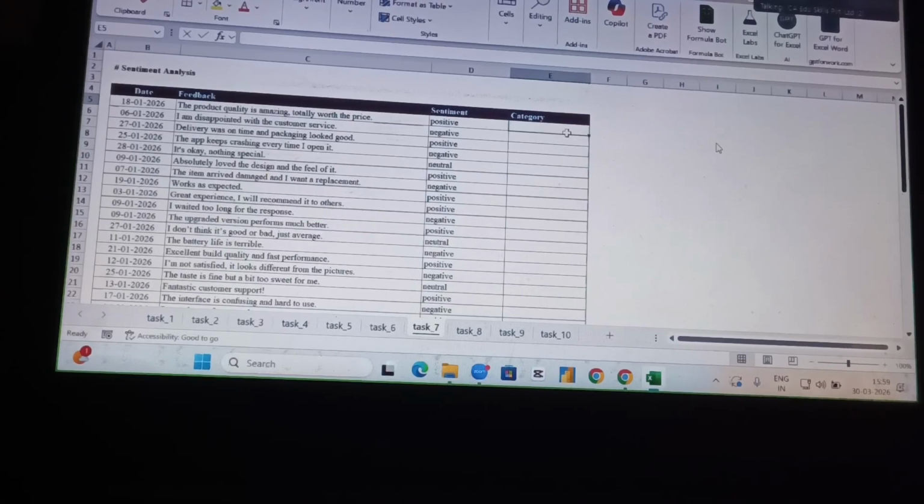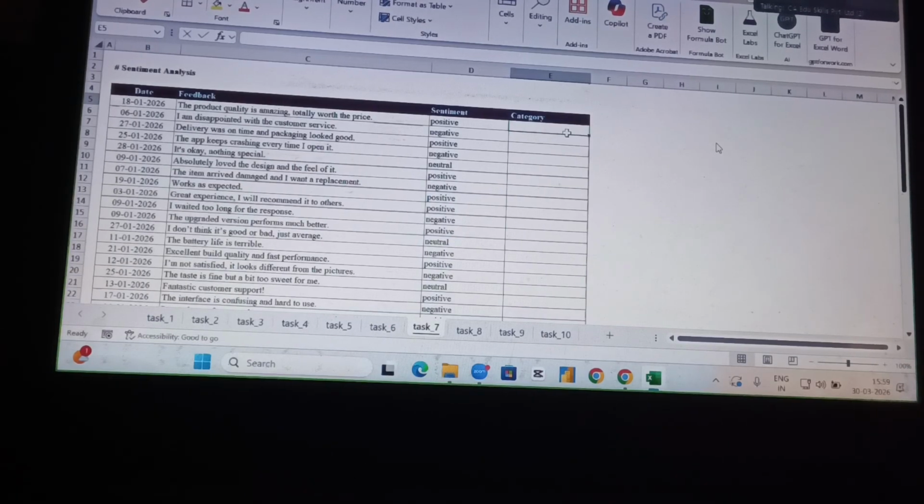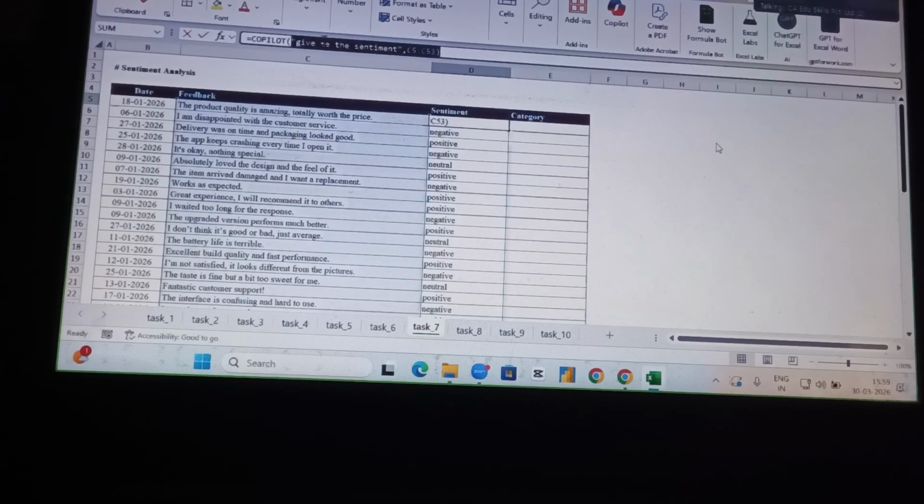Sometimes customer feedback is more than 15 lines, more than 5 lines. So I want to get the result: okay, for this customer feedback I am getting positive, but why positive? That also should be understood, no? So for this purpose, we can customize our prompt just like this. We'll just remove this.